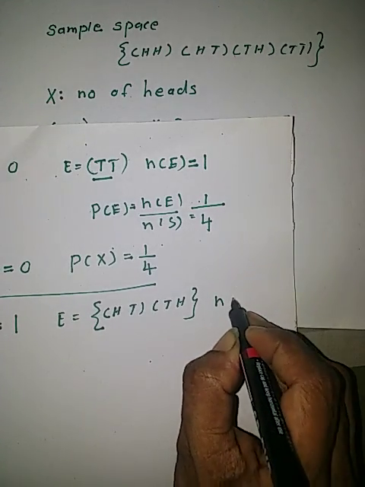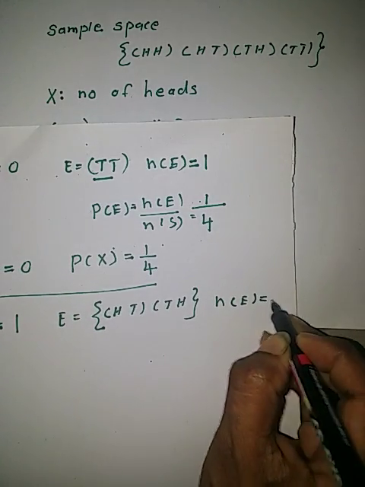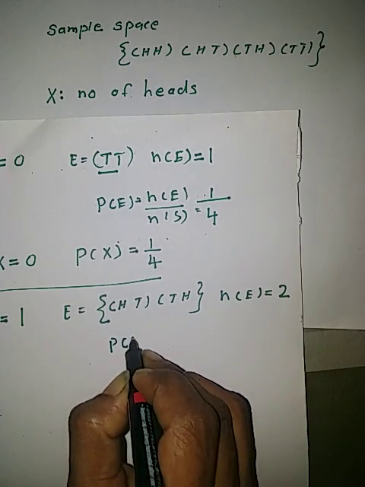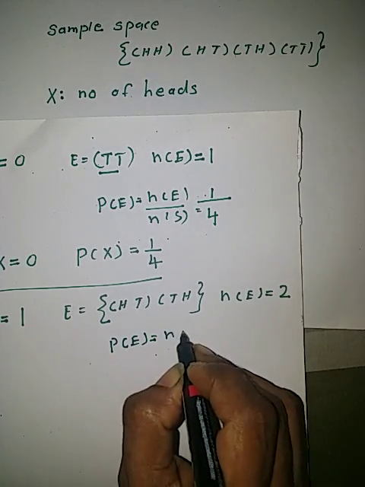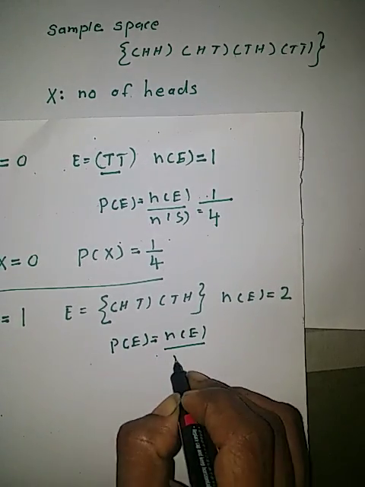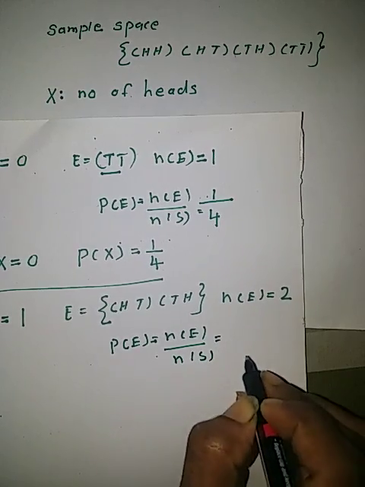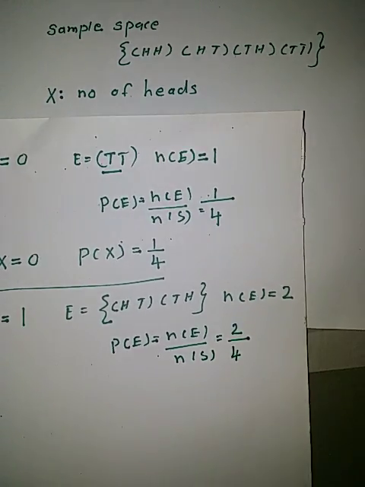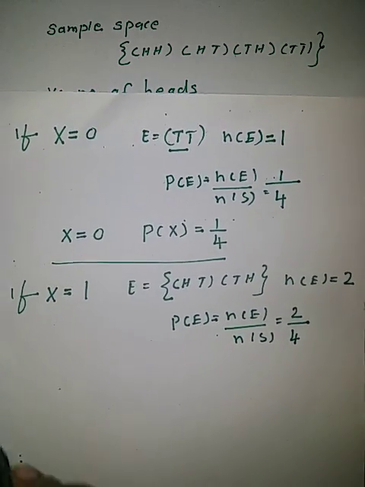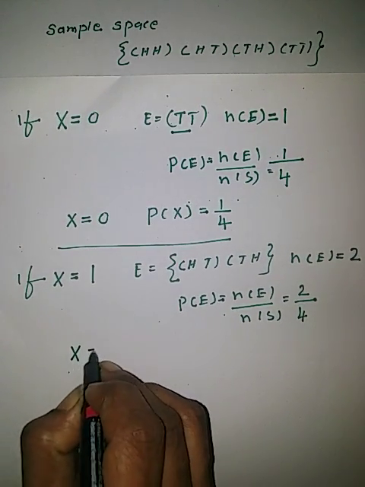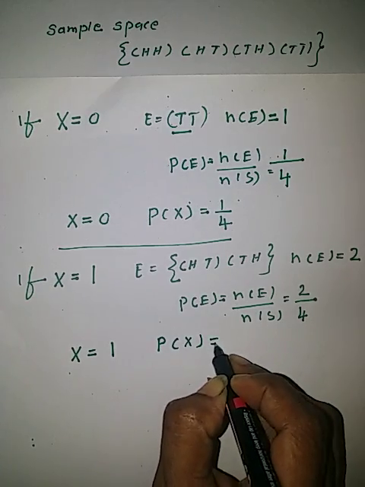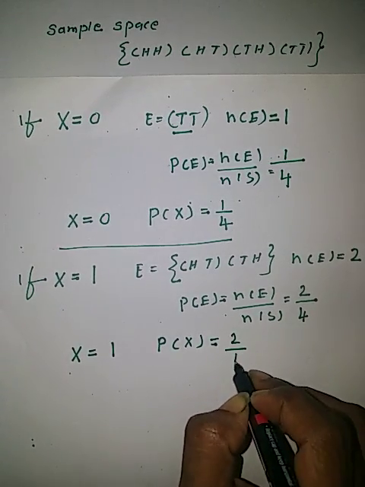In this case, number of E is equal to 2. Then probability of E is number of E divided by number of S. That is 2 upon 4. So if X equal to 1, probability of X equal to 2 upon 4.